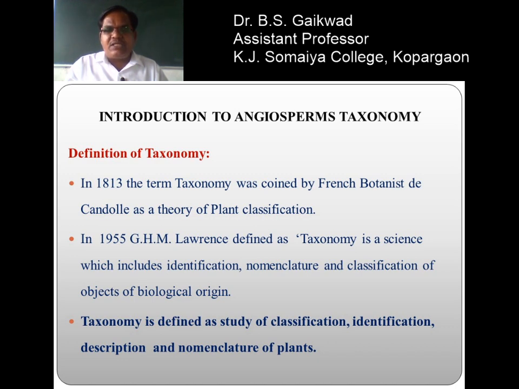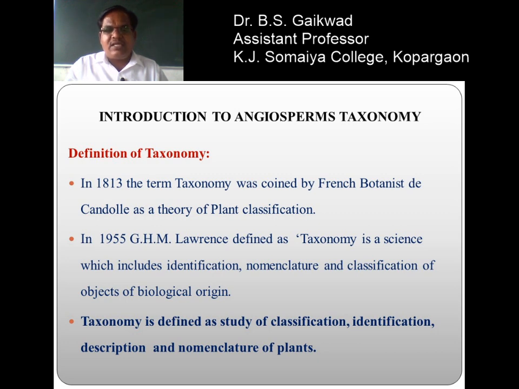Then it must be classified according to the Bentham and Hooker system. Then all possible characters are compared with other ancestor groups or available groups of plants, noting the differences and similarities, and the plant is described. Finally, according to the ICBN, the International Code of Botanical Nomenclature, plants are named, which is known as nomenclature.